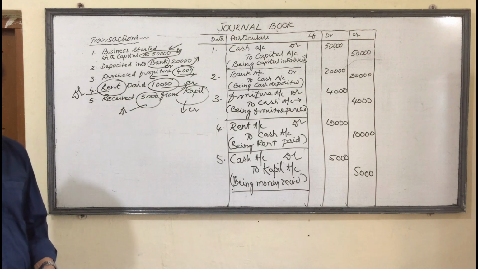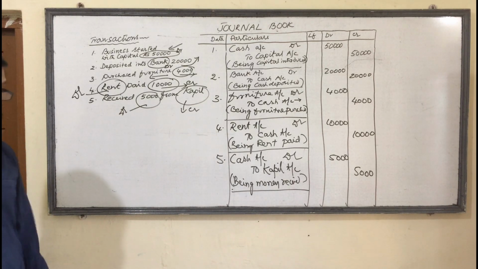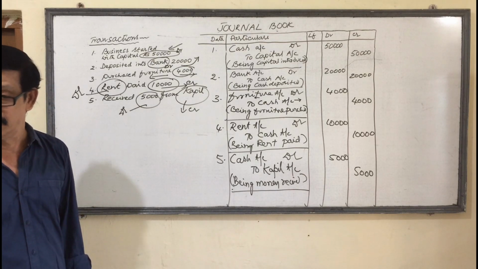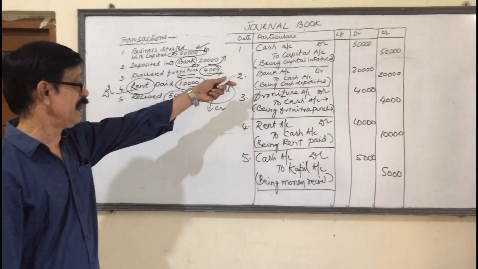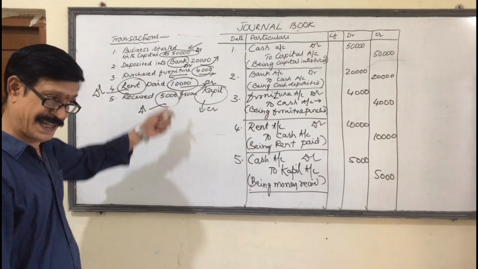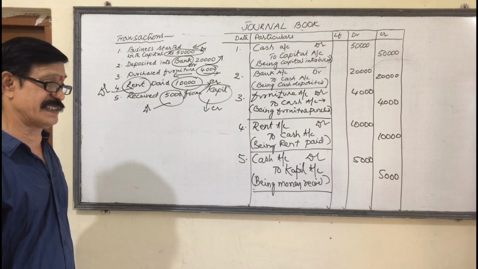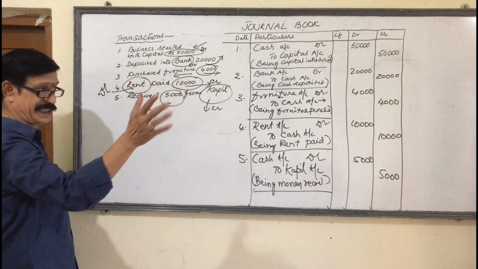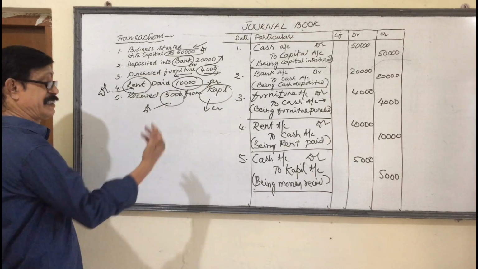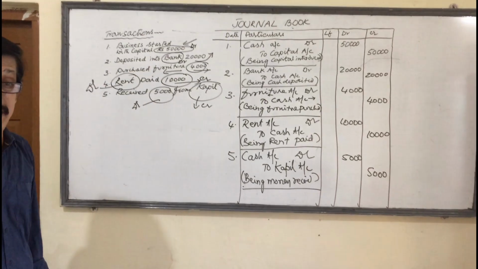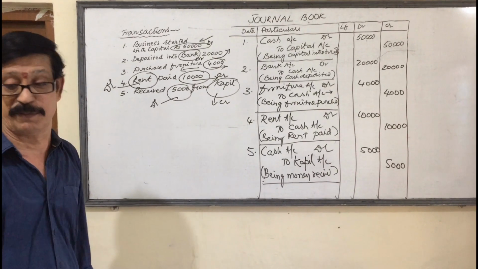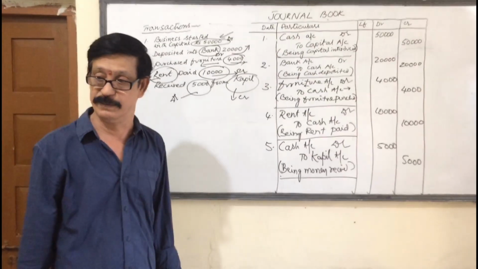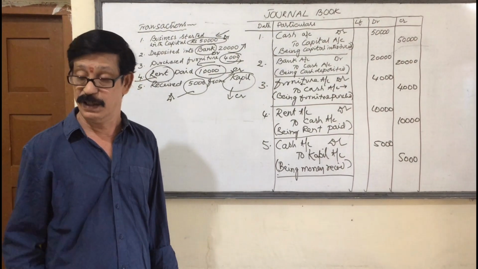Once again, my dear students, last and final, we are under the double entry system. Under the double entry system, we have to maintain journal book as well as ledger book. Now we are learning how to enter into the journal. Transactions are given to you. Whenever transactions are available, every transaction should be divided into two parts. One part is debit, another part is credit. To decide which is debit and credit, you have to follow the rules of debit and credit. They are called golden principles of accountancy. You must be perfect in those rules.